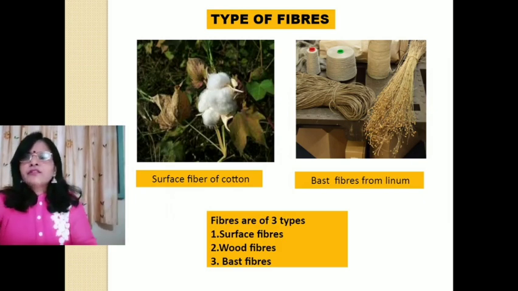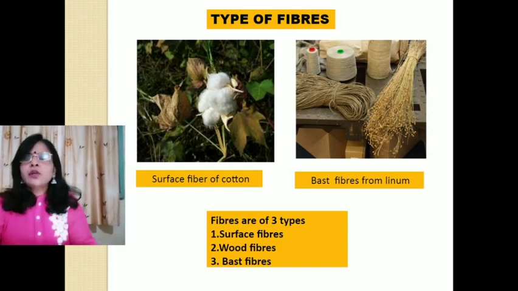Number 1, fibers. Fibers are sclerenchymatous tissues consisting of long, elongated cells with pointed ends called fibers. The thickening is due to deposition of lignin.